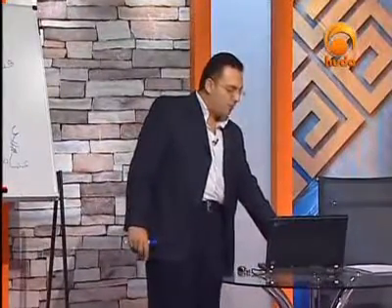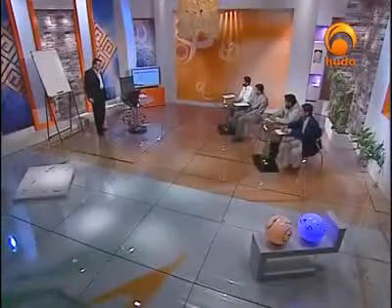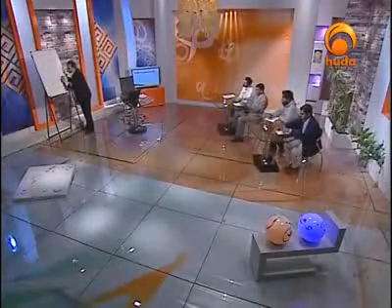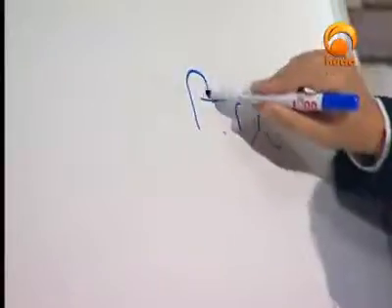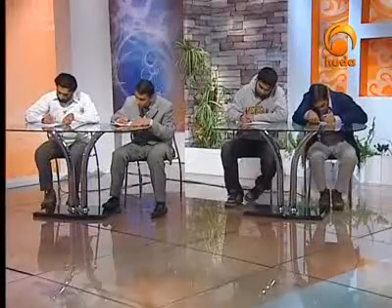Now let me move on to the shapes for writing this letter Meem. Masr, Ummi, Kareem, Asam. I would like just to write that. Please follow me in writing this. Here it is. So I would write Masr: Ma, Sa, and Ra. Kareem. Can you see that?